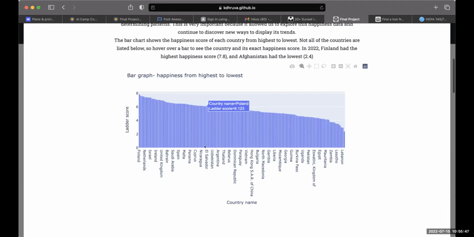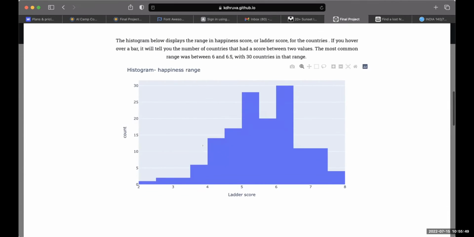Next is the histogram, which is another great way to display this type of information. This graph shows the frequency of happiness scores of countries within a certain range. We can see that the most common score is between 6 and 6.5.